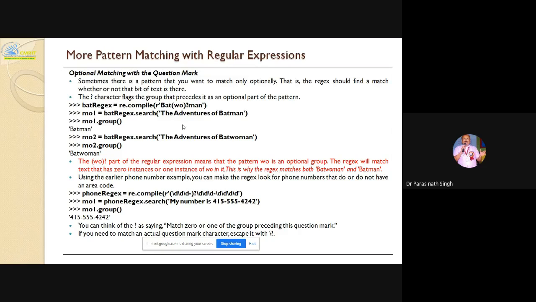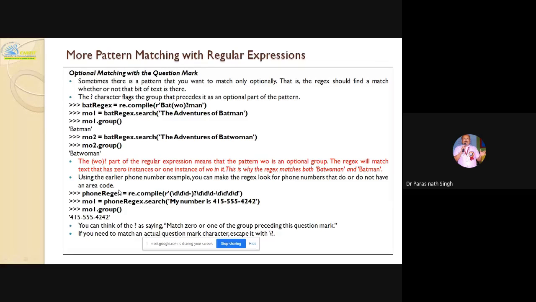The (wo) in the regular expression means that the pattern wo is an optional group. It may be there, it may not be there. The regex will match text that has zero instances or one instance of wo in it. This is why the regex matches both Batwoman and Batman.